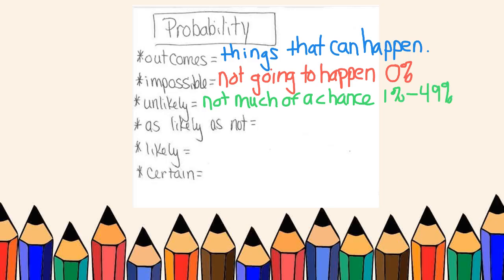It's unlikely to get hit by lightning. It is unlikely to win the lottery, but it's not impossible. So anything that you think probably won't happen, less than half of a chance, then that is unlikely. Remember, you can pause me at any time and get caught up if I'm going too fast for you.